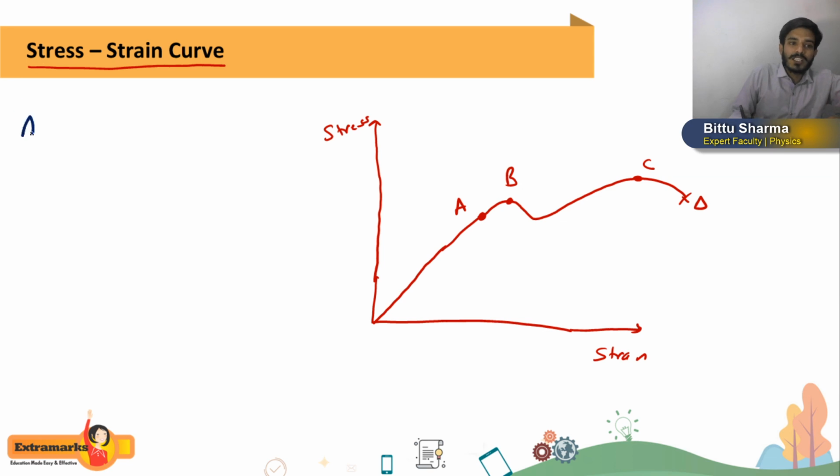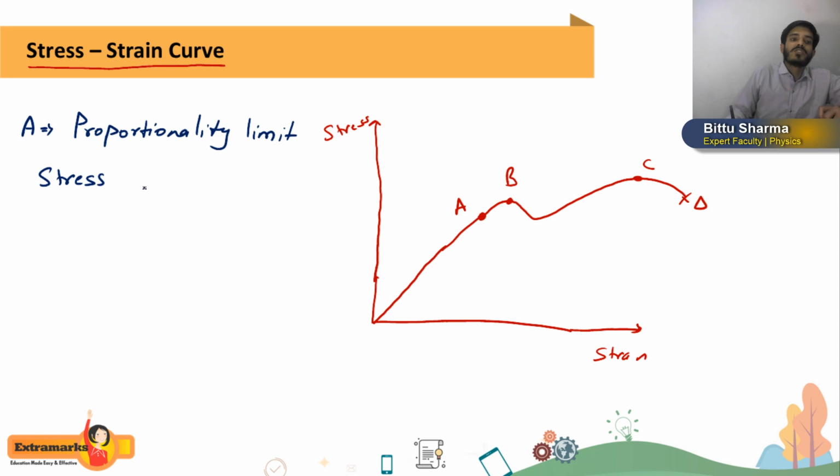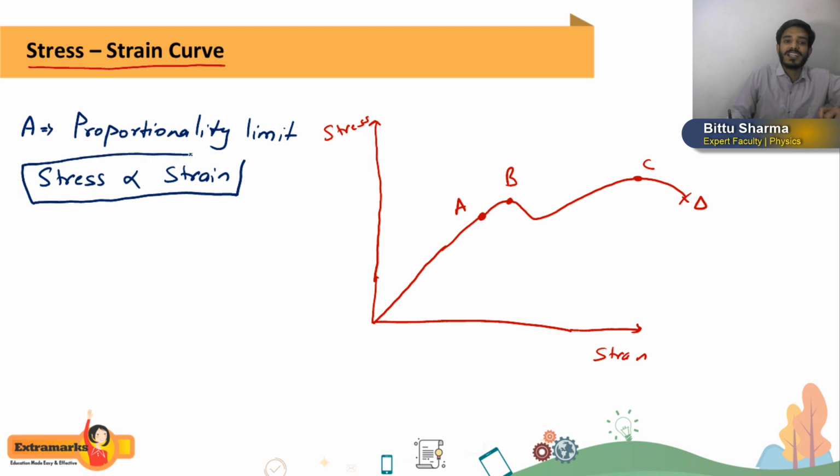So what is this point A? The point A is called the proportionality limit. Proportionality limit means up to point A, students, stress will be directly proportional to strain. Means what? It is Hooke's law, which I already told you when I started this lecture. Getting or not? Stress will be directly proportional to strain. This is the proportionality limit, Hooke's law. Getting or not?